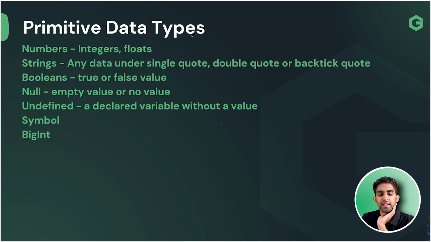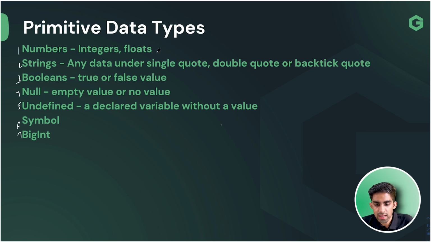So in primitive data types, team, what we are having, we are going to have 7, team: 1, 2, 3, 4, 5, 6 and 7, team. So in JavaScript, team, how many are we having? We are having 7 different primitive data types. So you can have a look, team. Let's understand these one by one, team.